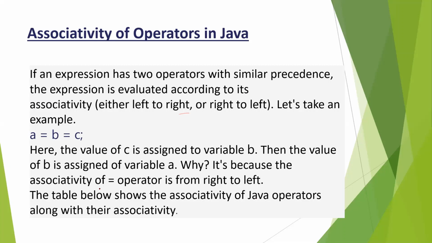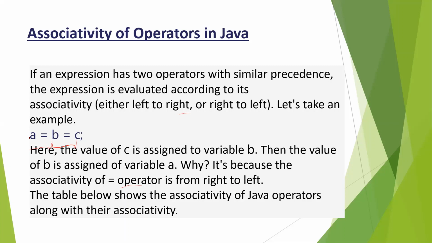Why is it happening? Because the associativity of the equal operator is from right to left. So C is assigned to B and B is assigned to A, because the equal operator, the assignment operator, goes from right to left.